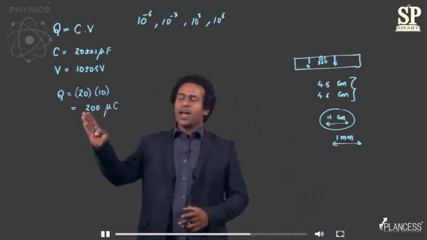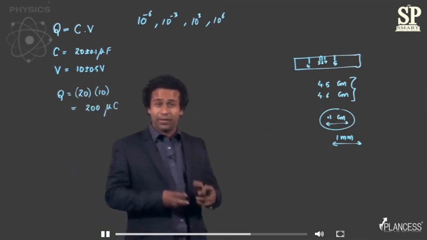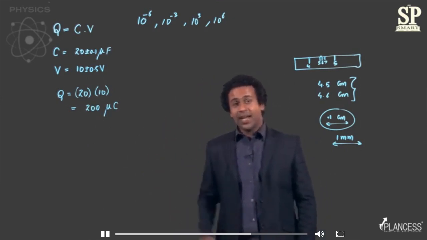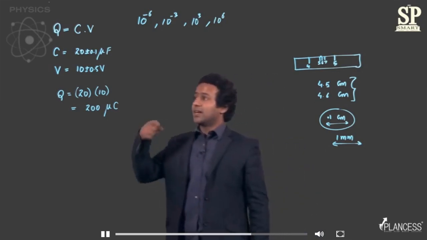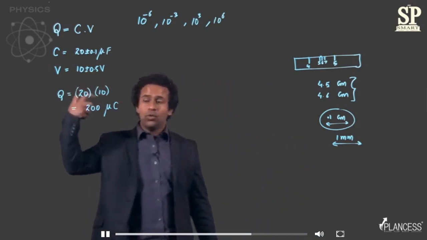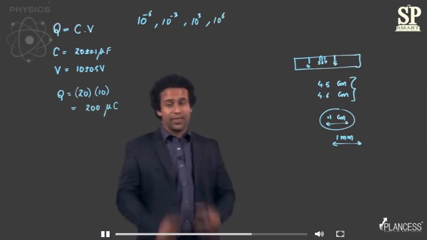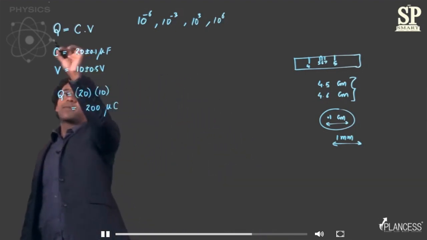The first thing that we have done is found out charge by using the expression that we were given. But this result that we have obtained is prone to errors because the quantities that we use to find out this charge themselves have some error in them, right? So now you see that this is a product, right?